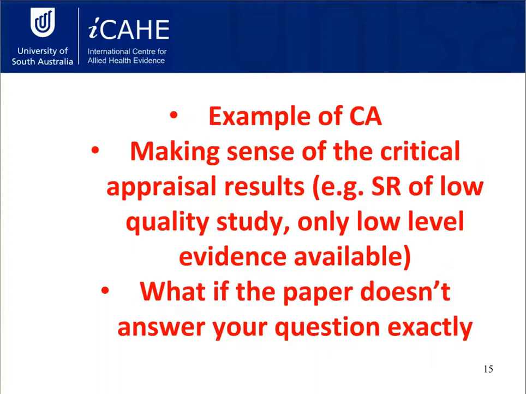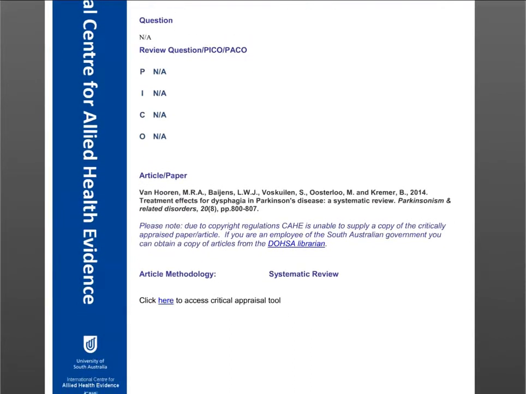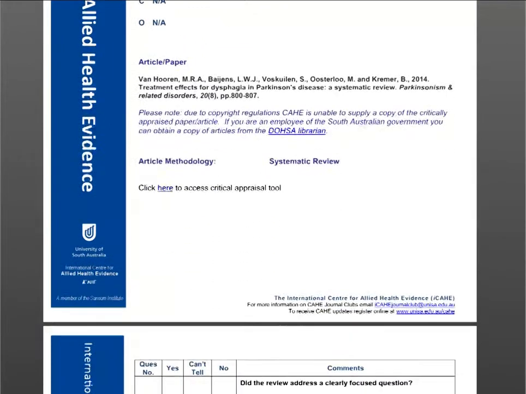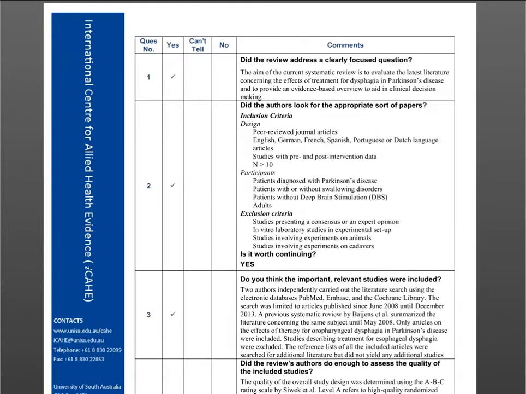So we're just going to have a run through of an example of a critical appraisal. Now this is an example that we chose for 2 reasons. So here at ICAR, we run journal clubs. So we service quite a few clinicians across South Australia to assist them with providing critical appraisals for their journal clubs. Now, the reason we picked this particular study to show you is the fact that this is a critical appraisal that's based in the CASP tool, but it has been modified for the specific purposes of an ICAR journal club. And we picked this to give you an example of how we would critically appraise here at ICAR.